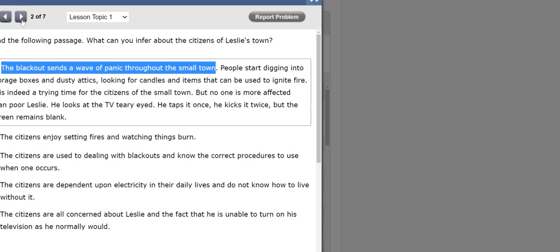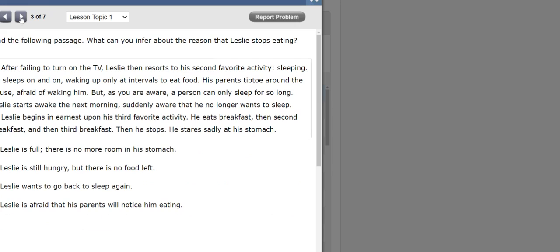Let's take a look at number 2. We're going to do another one, okay? This is number 2. I'm going to go to number 3. Read the following passage. What can you infer about the reason that Leslie stops eating? Okay, we remember that Leslie is a boy. Leslie stops eating. What can I infer about the reason that Leslie stops eating? So I'm going to find in the text that Leslie stops eating, and then what can I infer about that? Why does he stop eating? All right, let's read it. First, I need to understand the question, so I have to stop and think.